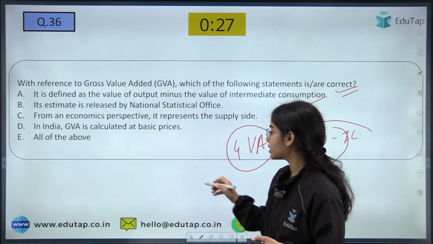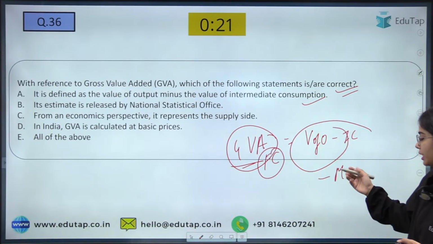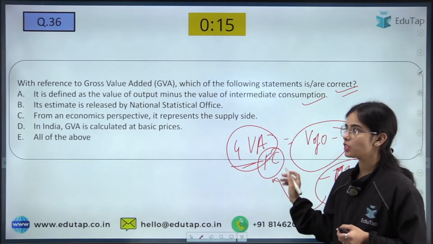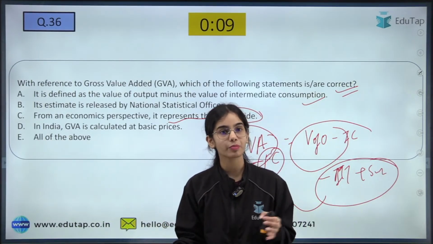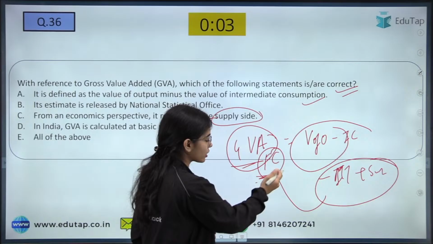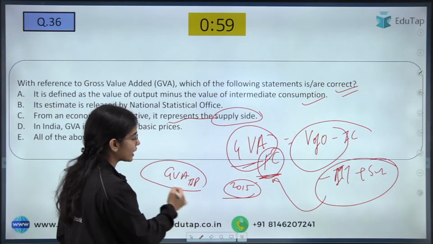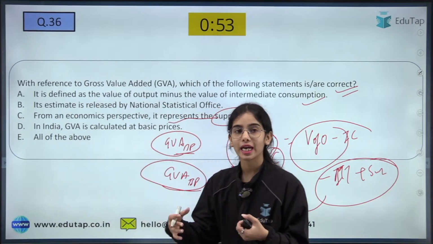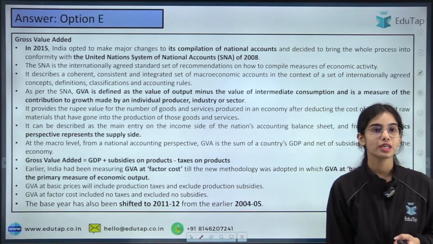If we are writing only GVA, we are trying to see the GVA at FC, that is deducting the indirect taxes and adding the subsidies. So yes, it provides the supply side. In India, GVA is calculated at basic price. It is not calculated at factor cost now. From 2015 onwards, the GVA is calculated at basic prices. So whenever you hear that we are talking about GVA, it is GVA at basic price that we are talking about, that is from the supply side. So here all of the above is the right answer.